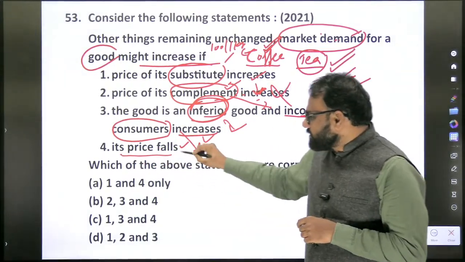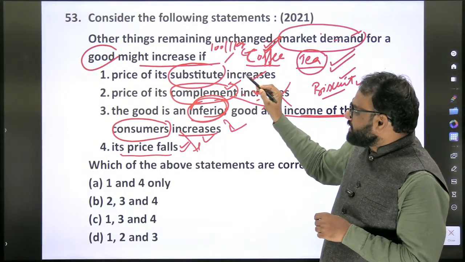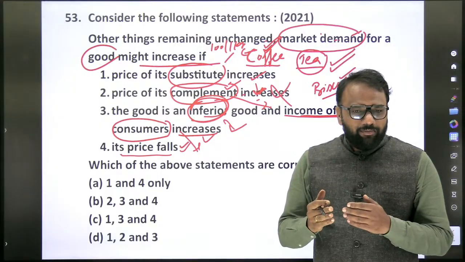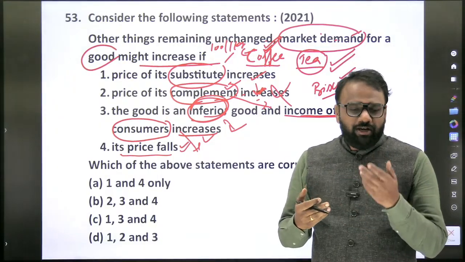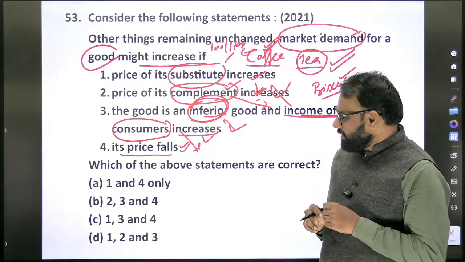Its price falls. Other things remaining unchanged, market demand for a good, coffee, might increase if its price falls. If the coffee price falls, obviously all will prefer the good which is available at a cheaper rate, so its demand will increase. Now what's the answer?